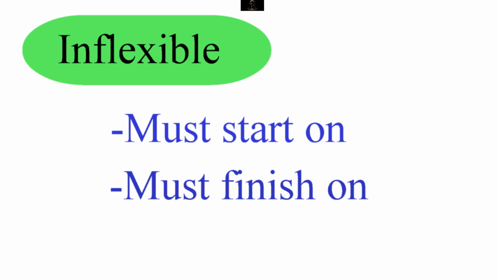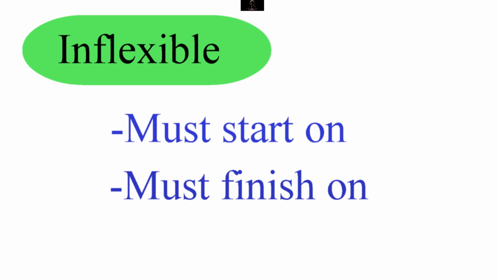Coming to the third and last, the inflexible type of constraint. The first one in that is must start on. This date constraint is completely inflexible. It specifies when a task starts, no ifs, no buts. Moreover, this constraint type overrides any task dependencies you set. Because of that, avoid using this type of constraint unless it's absolutely necessary. Overriding any dependencies means this task, that is must start on, is given priority or importance over other task dependencies.